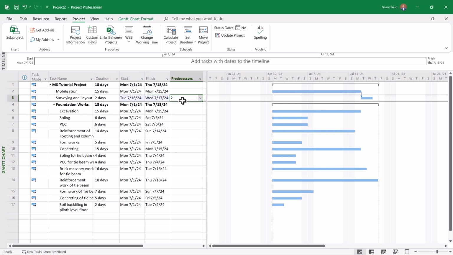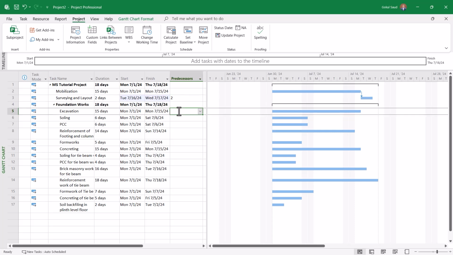Okay, so next let's go to the excavation task. After the surveying and layout, let's assume over here, just to show you how these things work, that you inform the engineer in charge, he comes, he checks and he says okay, and it takes 1 day. Which means that just after the surveying and layout is completed, you cannot start the excavation, you have to wait 1 more day. So how do you say this to the software?